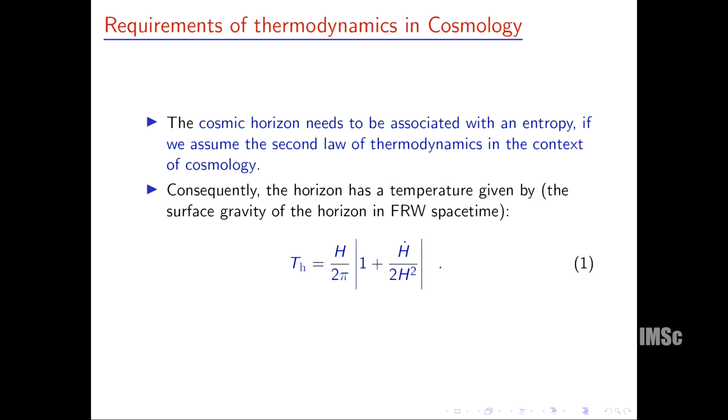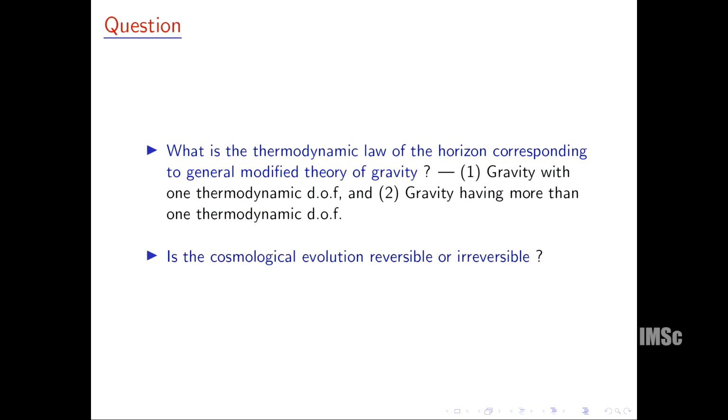And once we associate the entropy to the horizon, it is natural we can also associate the temperature, and from the analogy of black hole thermodynamics, the temperature comes from the surface gravity, and in the dynamical context, we know the surface gravity of the horizon comes from the Hayward-Kodama analysis. So it is the surface gravity in the spatially flat FLRW metric, which is the temperature of the horizon.